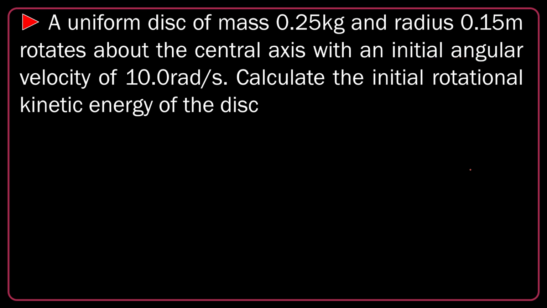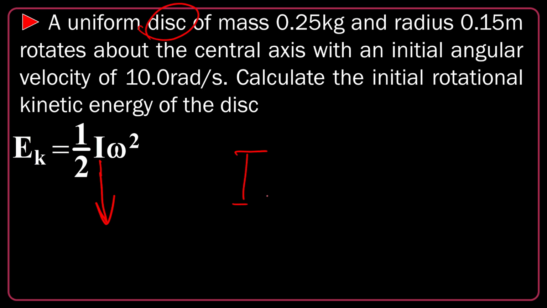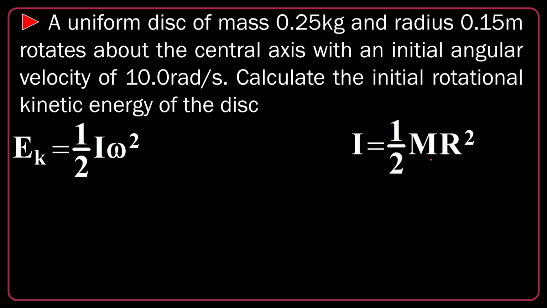So let's forget about the index of I and use the formula in a simple way, a half of I omega square. But the problem is I don't know the I. First, I should find this I. How to find it? This is a disk, and you remember for a disk I had a formula of a half of mr squared. So let's use this formula.